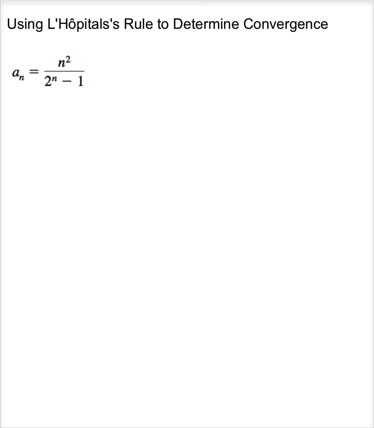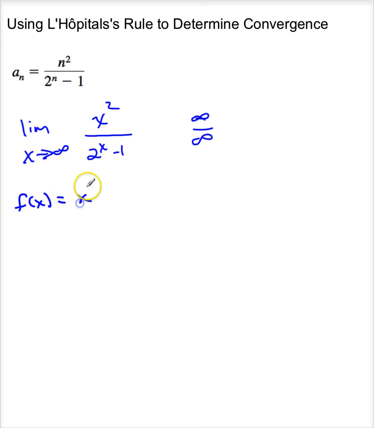Now, sometimes we can use L'Hopital to help us out. If I look at this sequence, a sub n is n squared divided by 2 to the n minus 1. Let me look at the limit as x approaches infinity of x squared divided by 2 to the x minus 1. All right, so it becomes infinity over infinity, so I can use L'Hopital. f of x is x squared. g of x is 2 to the x minus 1.